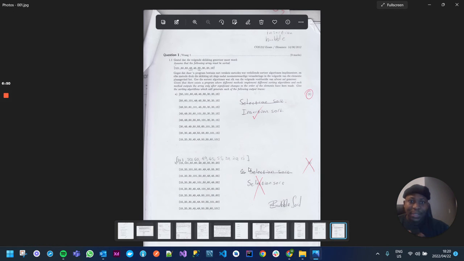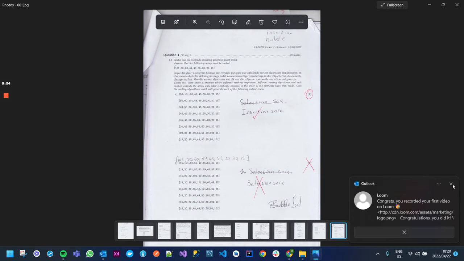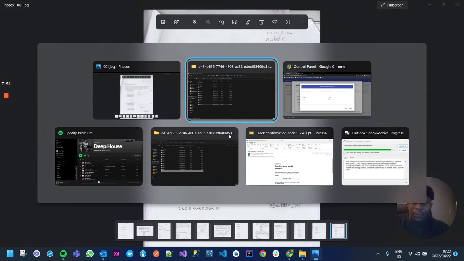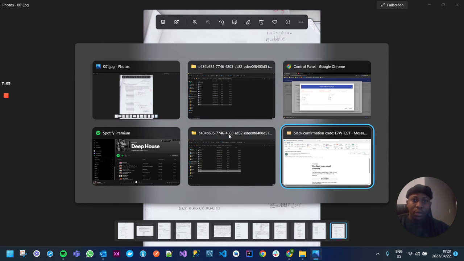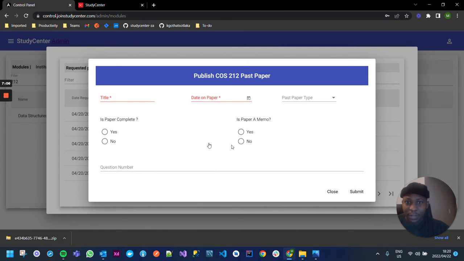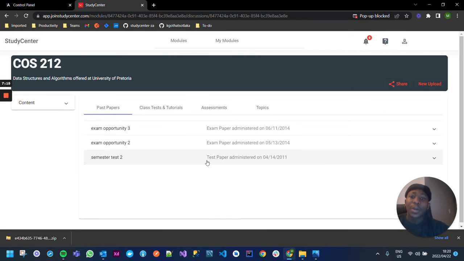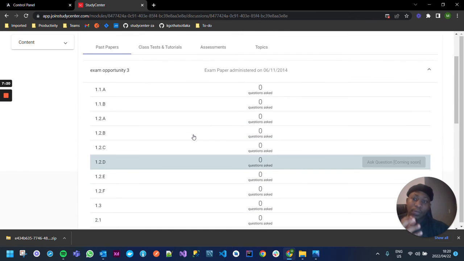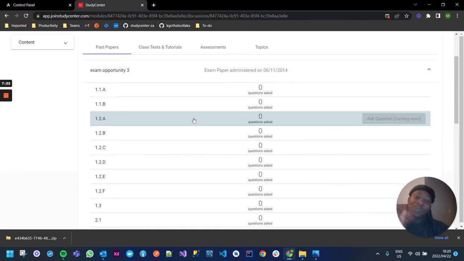What happens then is that I have to go through this question paper. Firstly, you have to check, is the question paper complete? If you come back here again, you will see that it asks, is the paper complete? That's one of the metadata fields we use to ensure that you know as much about a question paper as possible without having to spend too much time.